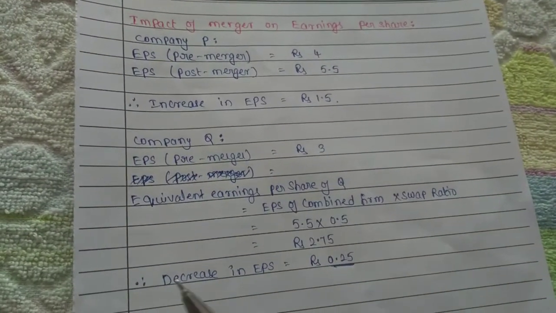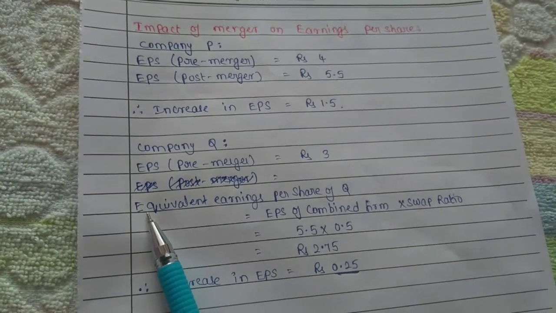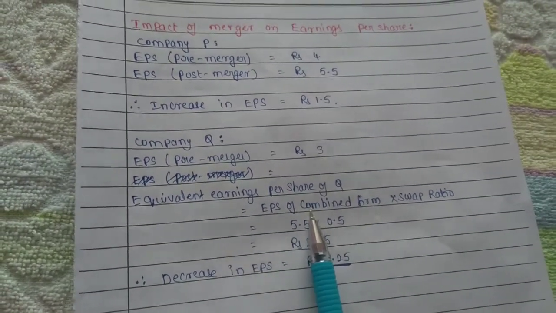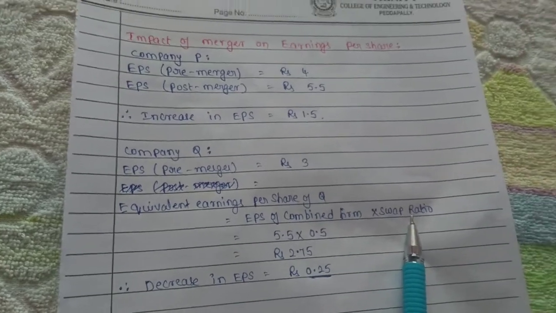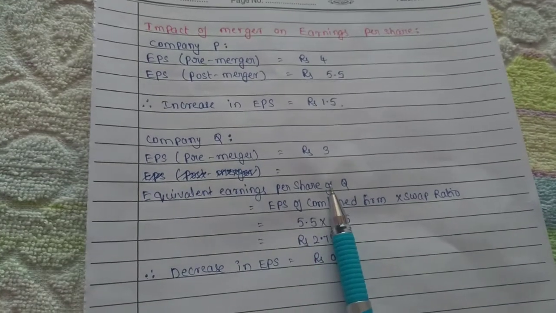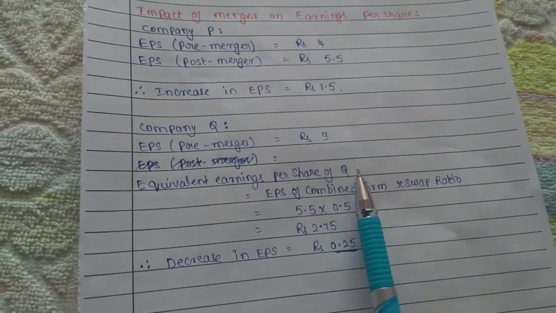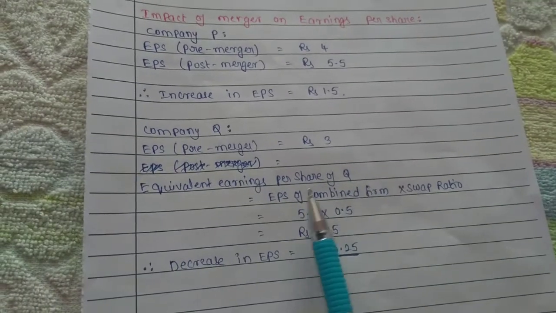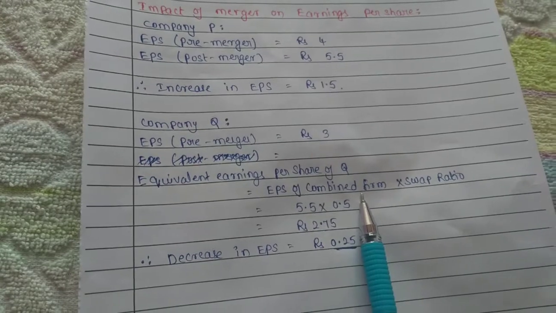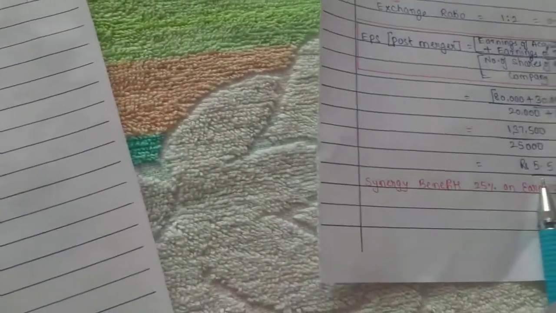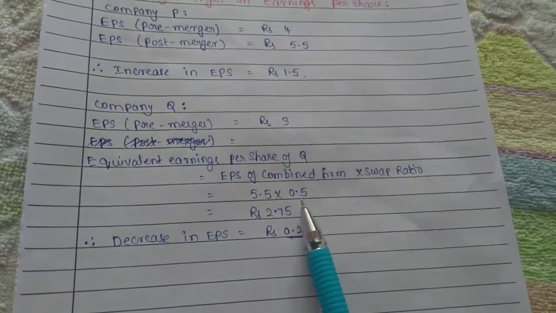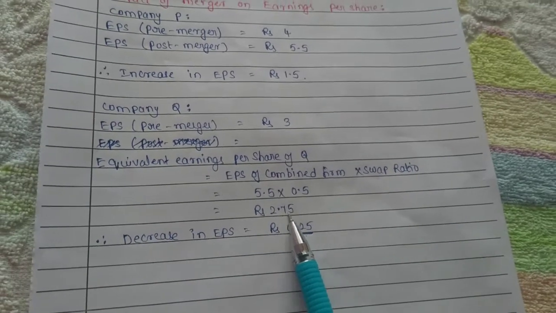And see here we are calculating equivalent earnings per share of Q. So here EPS of combined firm into swap ratio. So here equivalent earnings per share we are calculating for Q company, that is the acquired company, or that is the target company. What is the EPS of combined firm? That is 5.5. So 5.5 into the swap ratio 0.5, that is equal to 2.75.